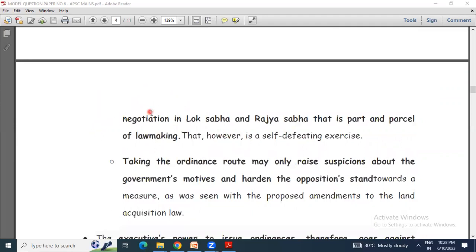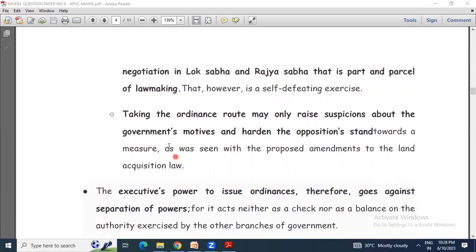That is a part and parcel of lawmaking. That, however, is a self-defeating exercise, as taking the ordinance route may only raise suspicions about the government's motives and harden the opposition's stance towards a measure, as was seen in the case of the proposed amendment to the land acquisition law.